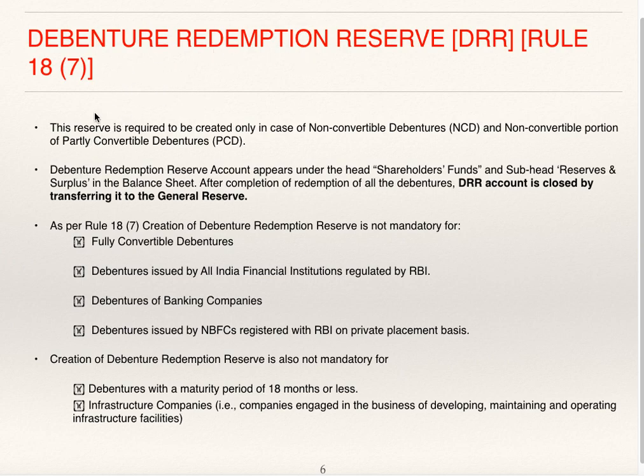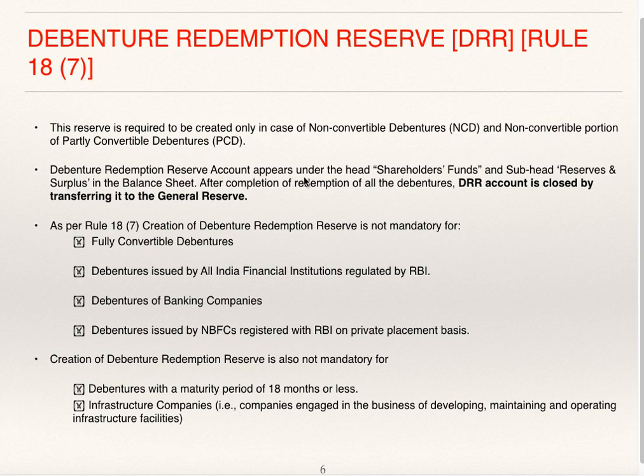Now we'll continue with the same rule 18(7). This reserve is required to be created only in case of non-convertible debentures and the non-convertible portion of partly convertible debentures. As per Companies Act 2013, this DRR is to be created only for non-convertible debentures and the non-convertible part of partly convertible debentures.